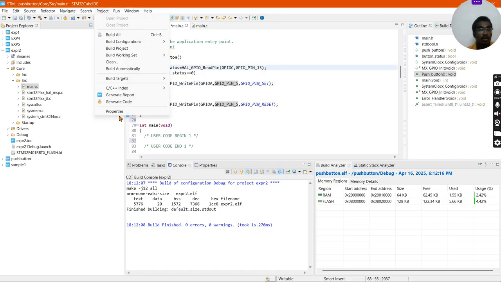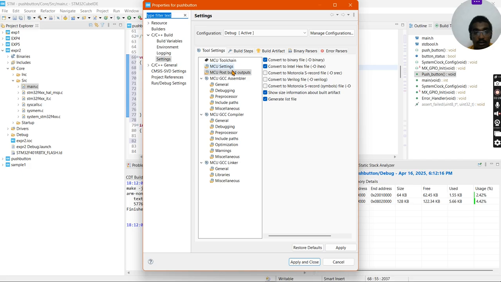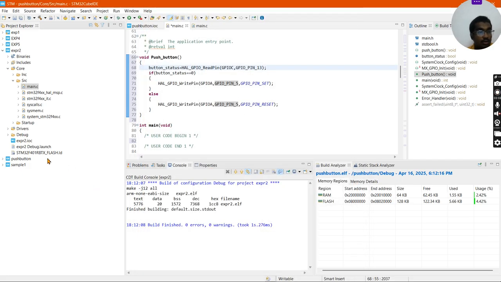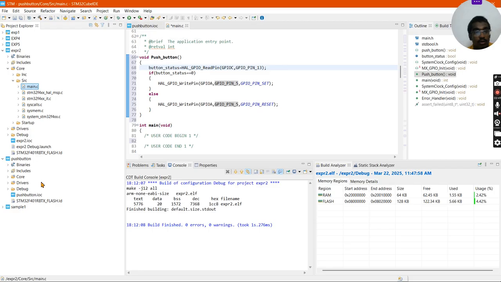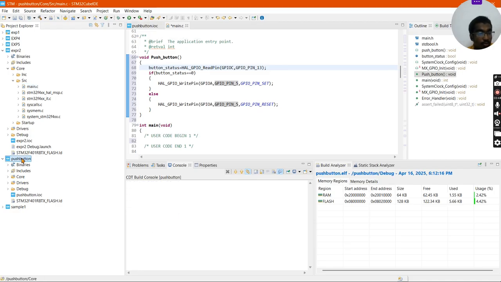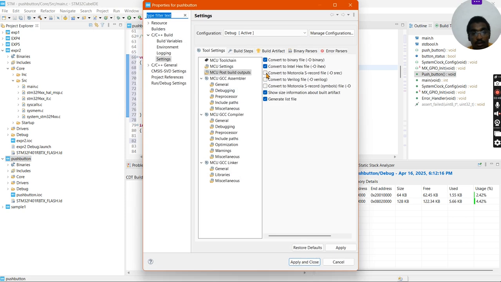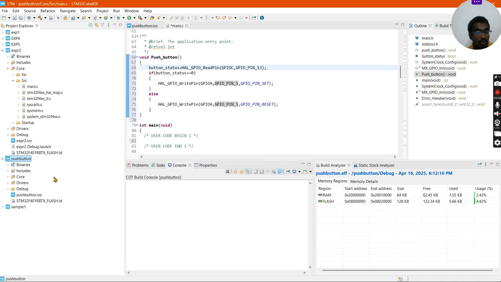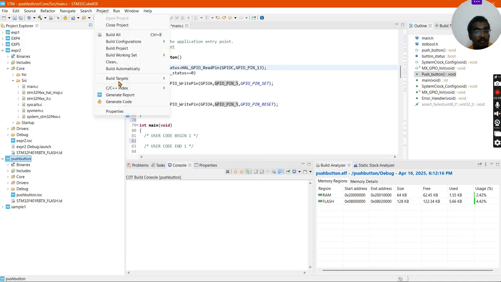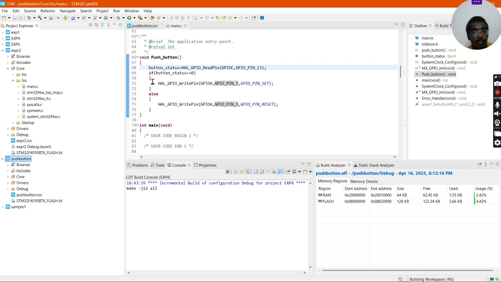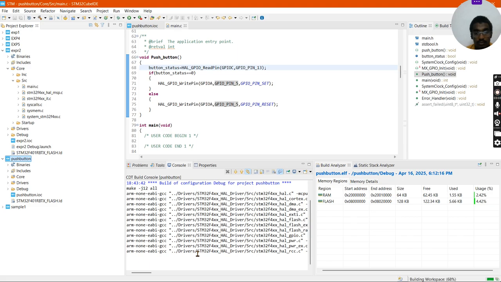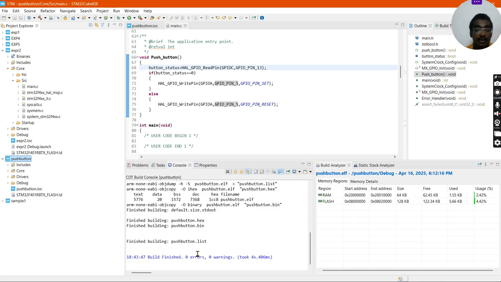So now let's go to project and create our hex file. Apply and close. Project properties. Okay, our hex file setting is done. So now let's build the program. So now we are creating the hex file for this.